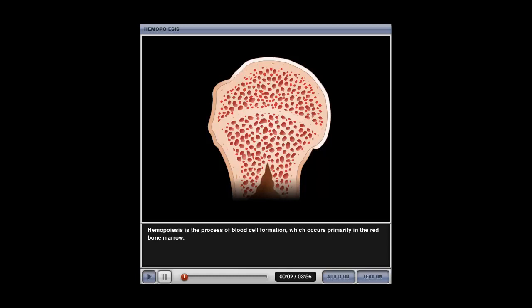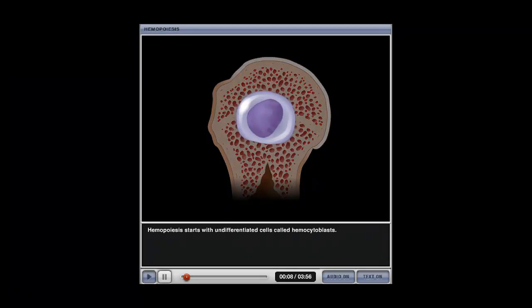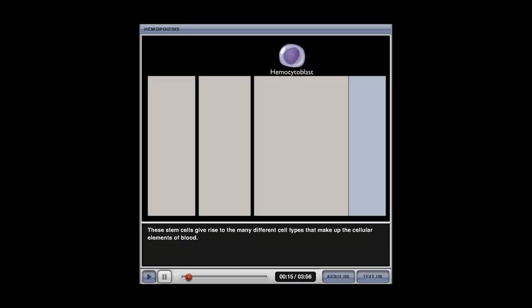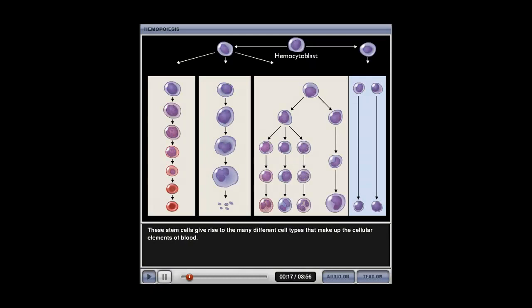Hemopoiesis is the process of blood cell formation, which occurs primarily in the red bone marrow. Hemopoiesis starts with undifferentiated cells called hemocytoblasts. These stem cells give rise to the many different cell types that make up the cellular elements of blood.